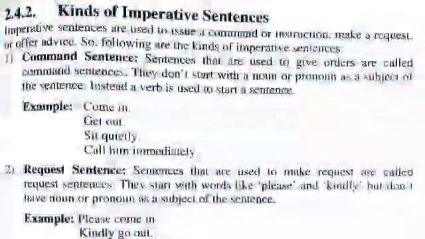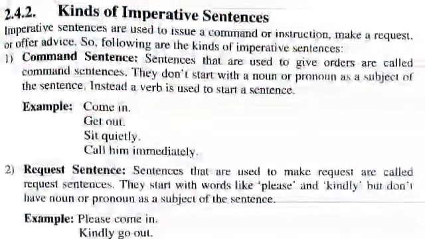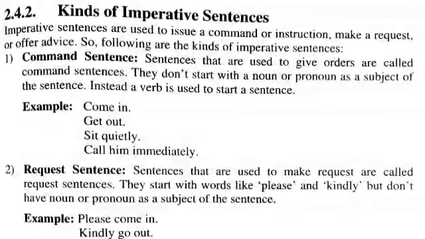Next, kinds of imperative sentences. Imperative sentences are used to issue a command or instruction, make a request, or offer advice. So, following are the kinds of imperative sentences. Number 1, command sentence. Sentences that are used to give orders are called command sentences.